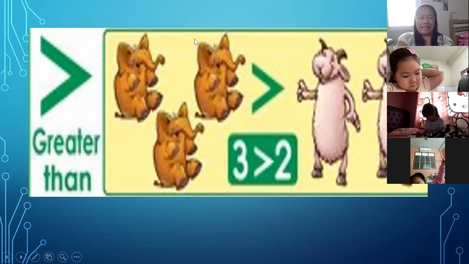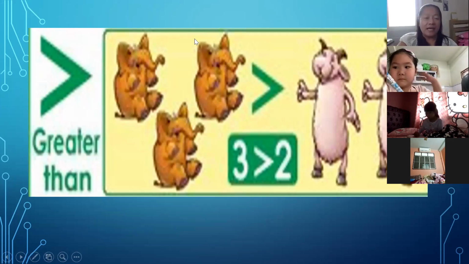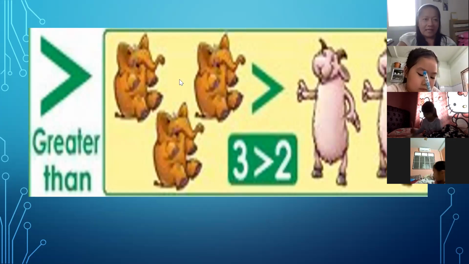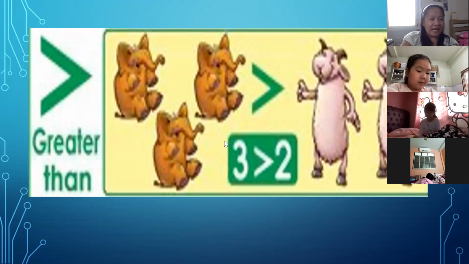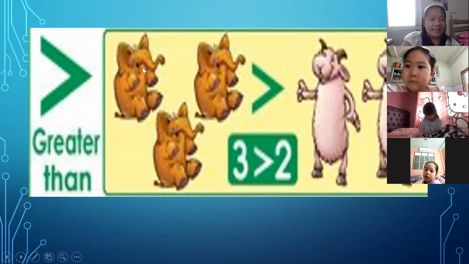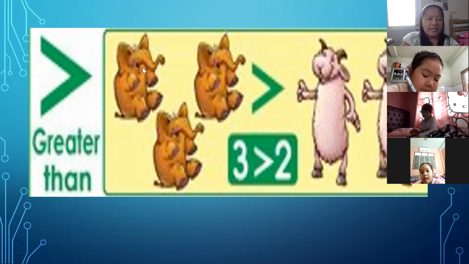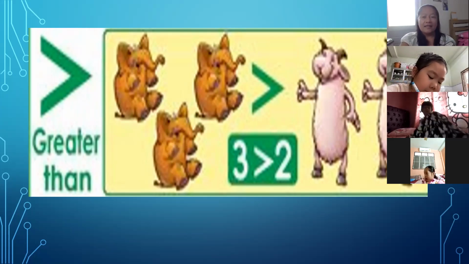You have to answer greater than or less than, okay? Is 3 bigger than 2 or less? The answer here is greater than. 3 is greater than 2.